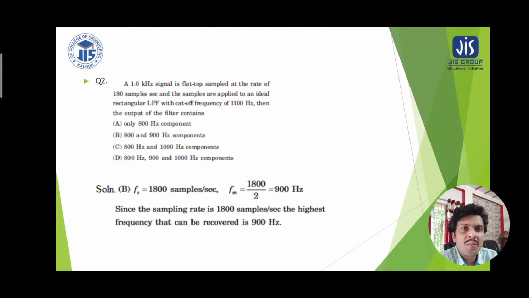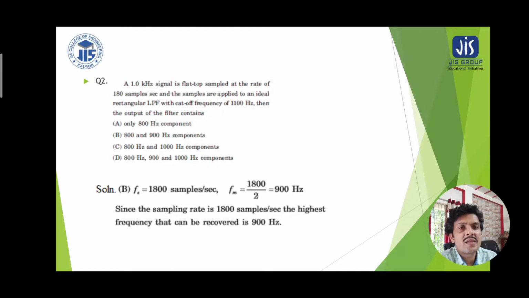And here the second problem, which states that a 1 kilohertz signal is flat top sampled at the rate of 1800 samples per second, and the samples are applied to an ideal rectangular low-pass filter with cutoff frequency of 1100 Hz. Then the output of the filter contains only which components: 800 Hz, 900 Hz, 1000 Hz components, etc.